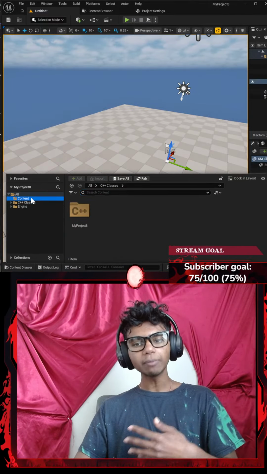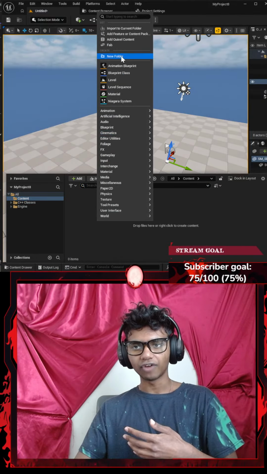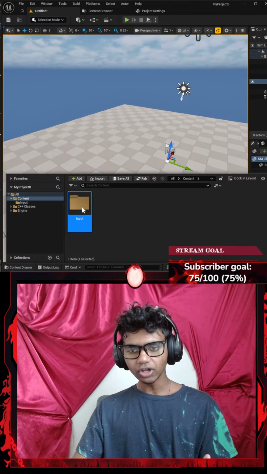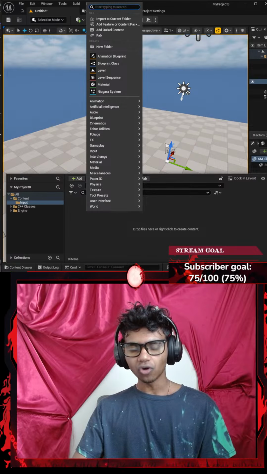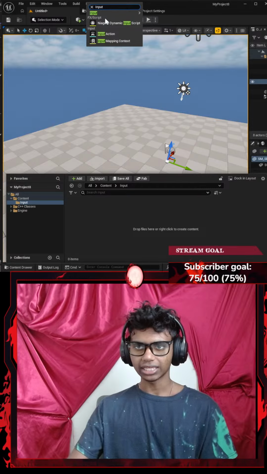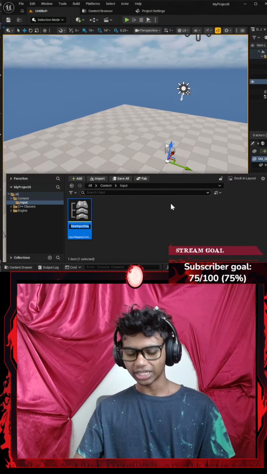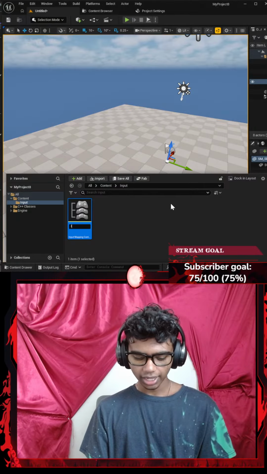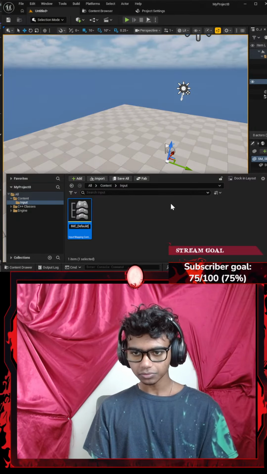For example, in my contents drawer, I'm gonna go ahead and right click, create a new folder. I'm gonna name it something like input. I'm gonna double click that. In my inputs folder, I'm gonna go ahead and find something like an input action. Let's go with mapping context first. I'm gonna name that something like IMC underscore default.